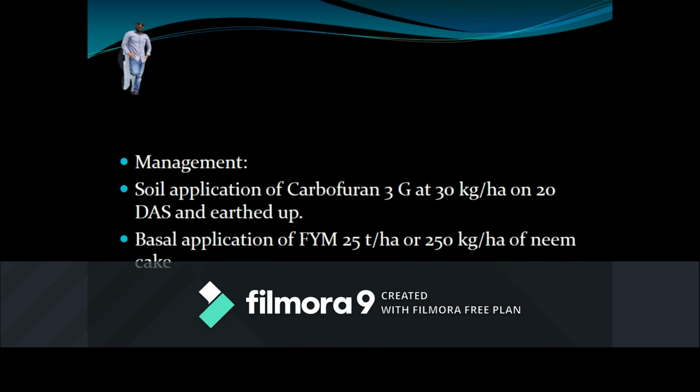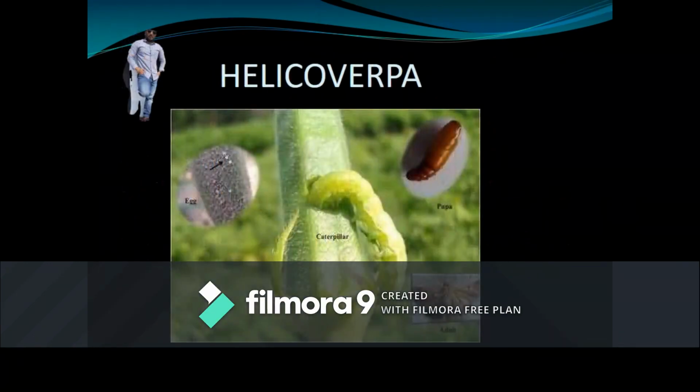Management: soil application of carbofuran 3G at 30 kg per hectare 20 days after sowing, followed by earthing up, effectively controls the pest, and basal application of FYM at 25 tons per hectare or 250 kg per hectare of neem cake is also effective. So the next important major pest is the fruit borer in bhendi, Helicoverpa armigera. Nowadays it is causing severe damage, and regarding this pest we will discuss in tomato.